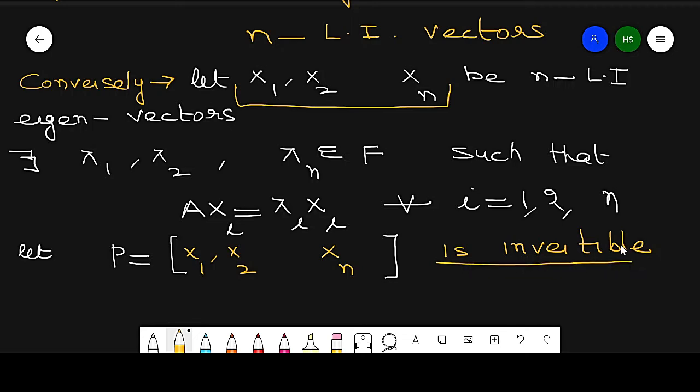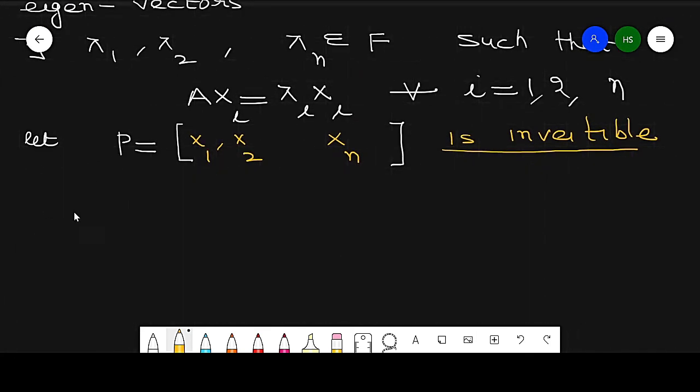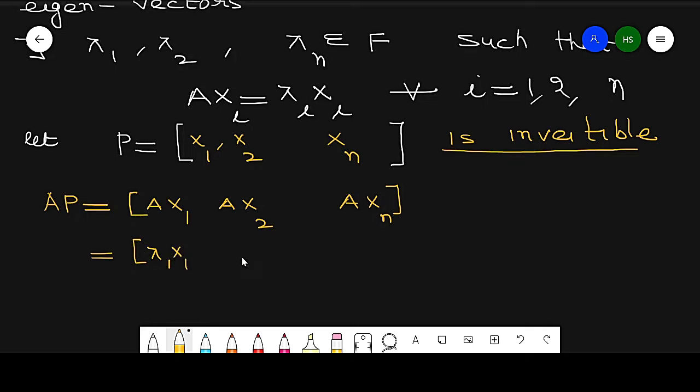Remember, if it is invertible, then P inverse exists. So from this we get AP, which is equal to AX1, AX2, ..., AXN, and similarly we can write it as lambda 1 x1, lambda 2 x2, ..., lambda n xn.